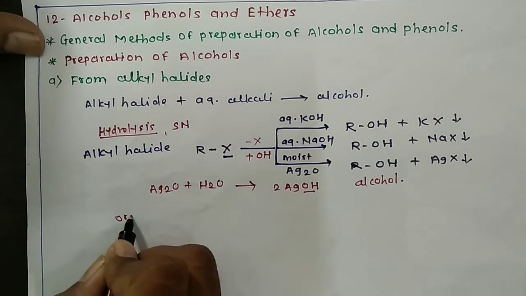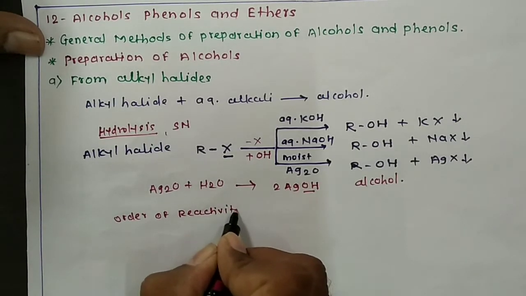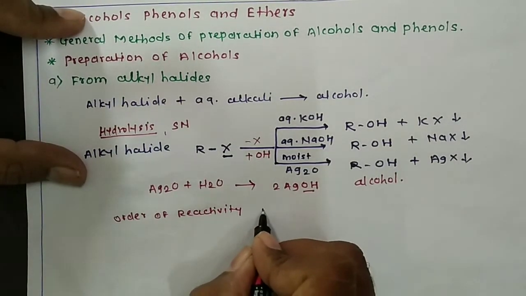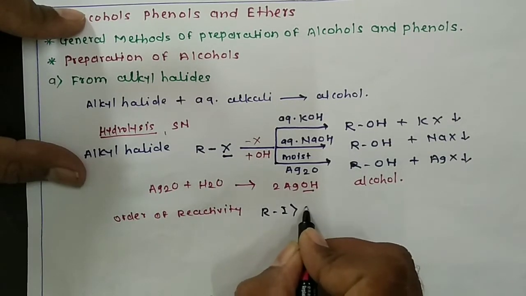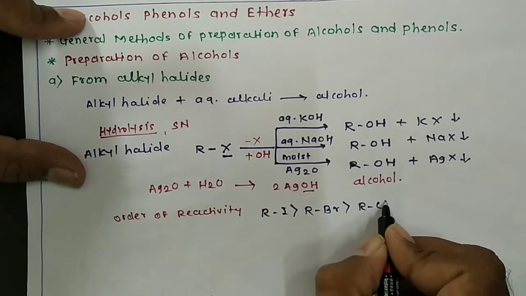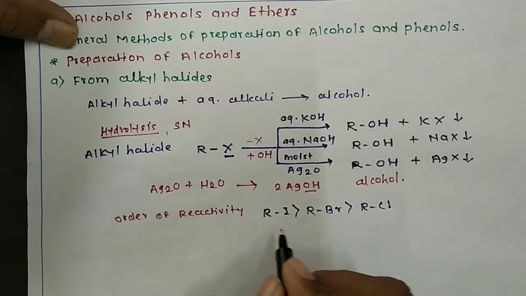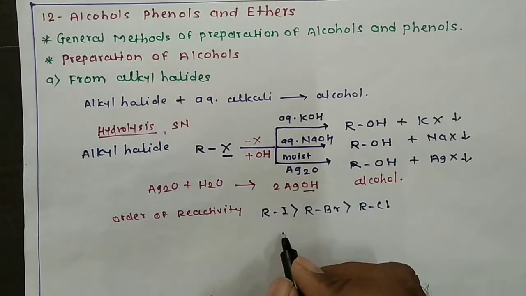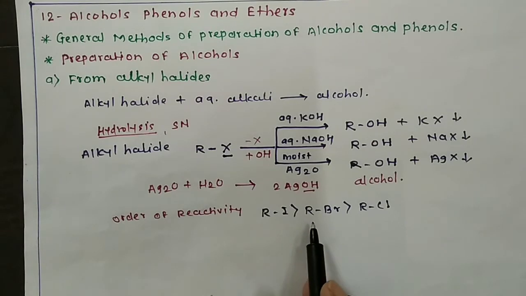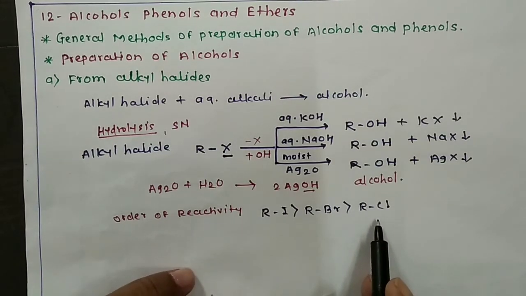So in this reaction, when you consider the order of reactivity of alkyl halides, then this order is found to be, when the same alkyl group is there, alkyl iodides are more reactive than alkyl bromides, and these alkyl bromides are more reactive than alkyl chlorides.